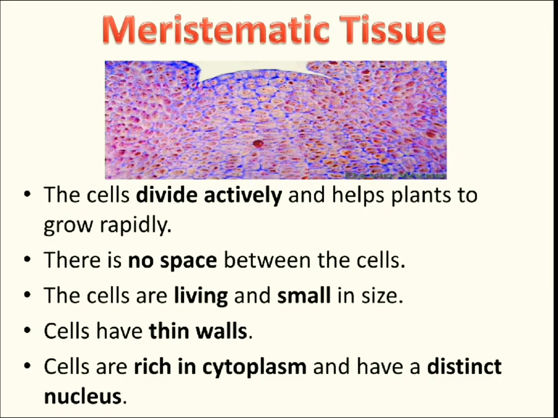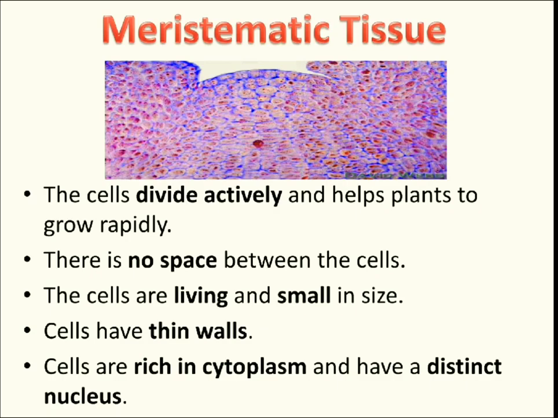All the cells divide actively and help plants to grow rapidly. All these cells of the meristematic tissue divide very rapidly, actively, and help the plant to grow rapidly.